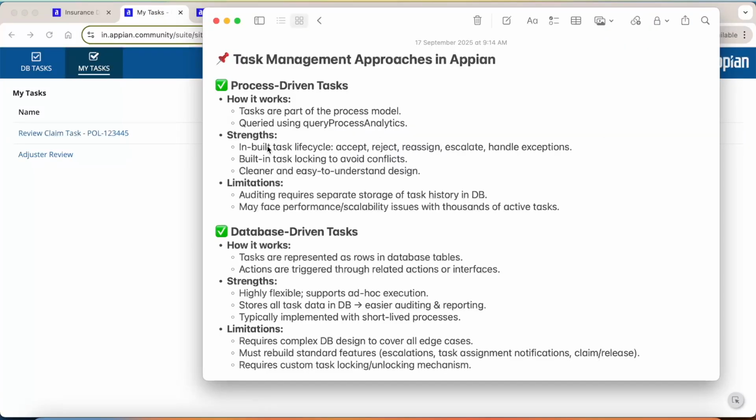What are the features of the process driven approach? Inbuilt task lifecycle is there. You can accept the task, you don't have to build anything custom, you can reject it, reassign it, escalate it, and handle exceptions. Everything you can handle because that is already given by Appian. You don't have to reinvent anything here. Built-in task locking avoids conflicts, which means two persons cannot work on the same task if it is accepted by me. Cleaner and easy to understand design.